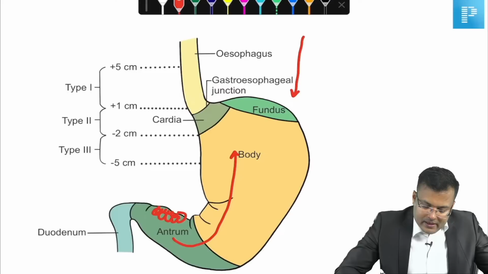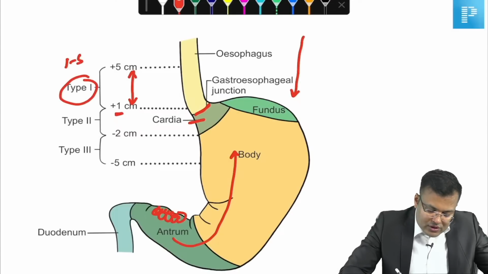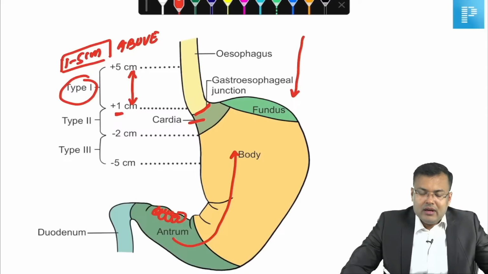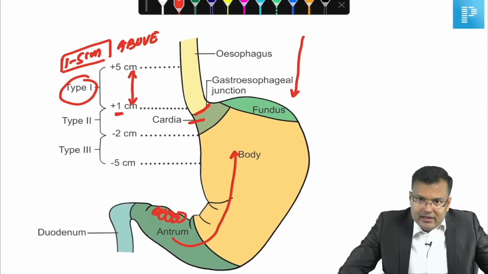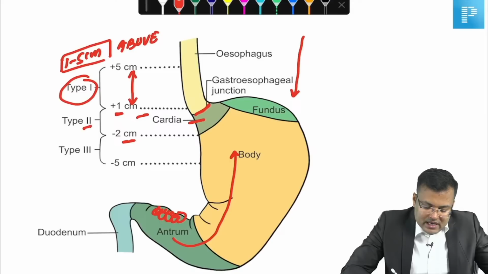Now see, this is the GE junction. Whenever a tumor is located 1 centimeter to 5 centimeter above the GE junction, it is type 1. Next, what is type 2? It is located 1 centimeter above to 2 centimeter below the GE junction. This is type 2.